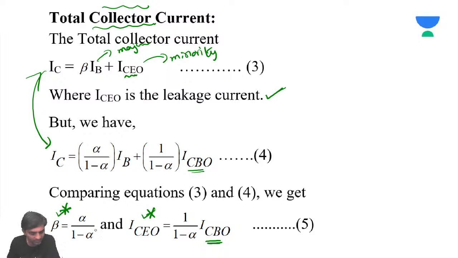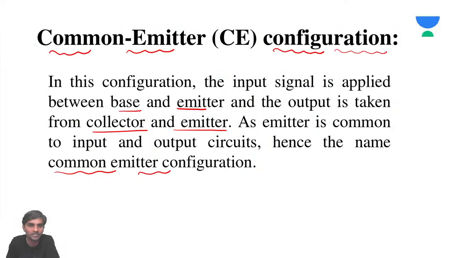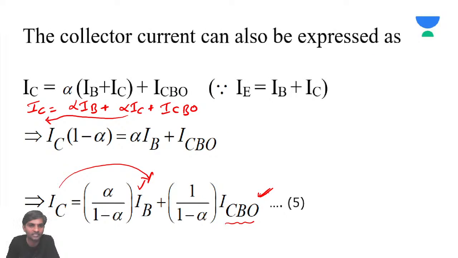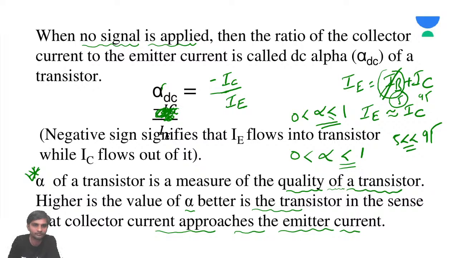Pritam, you are asking why common base or common collector can be used for both current and voltage. It's simple, because I did not finish common collector, but I talked about common base. In case of common base, what is alpha? The current amplification factor is going to be IC by IE.